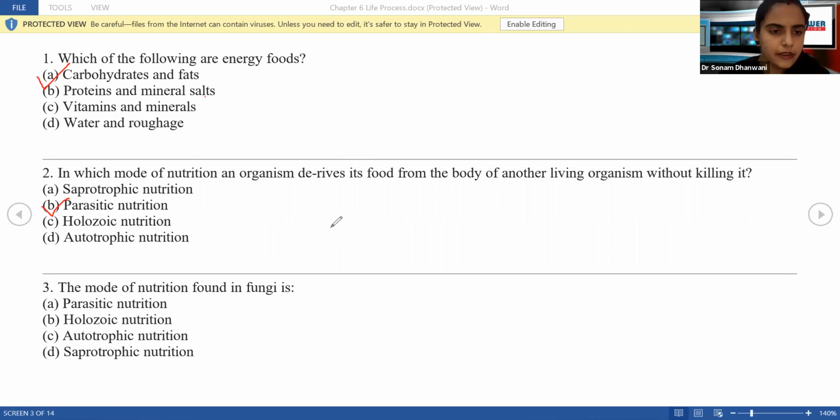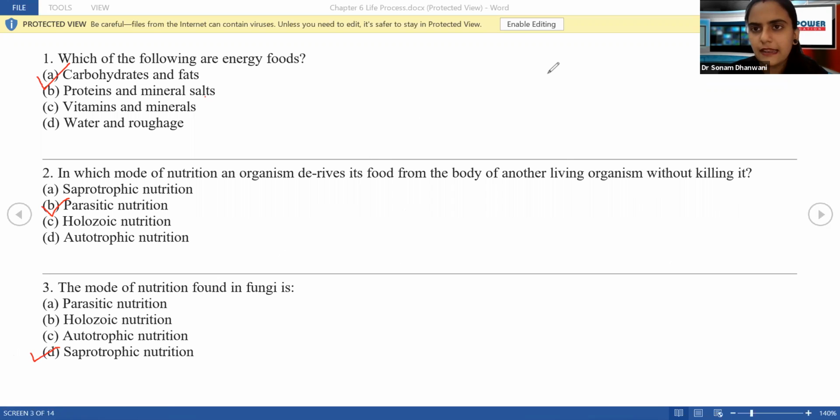Now going ahead. What is the mode of nutrition found in fungi? It's the same mode of nutrition that we have discussed. Remember, fungi is an example of the saprotrophic nutrition. Fungi feeds on the dead matter or on the decaying matter. Basically, you can say it is a decomposer because it feeds on the dead matter of organisms. Are we clear with these three?